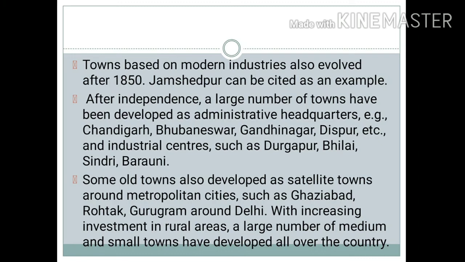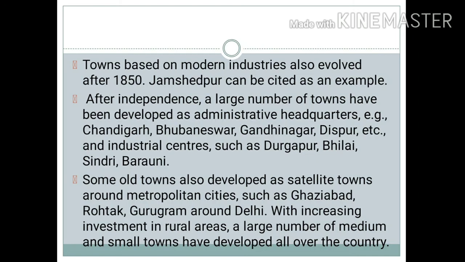Some old towns were also developed as satellite towns around metropolitan cities such as Ghaziabad, Rohtak, Gurugram, which is known as Gurgaon now, around Delhi. With increasing investment in rural areas, a large number of medium and small towns have developed all over the country.